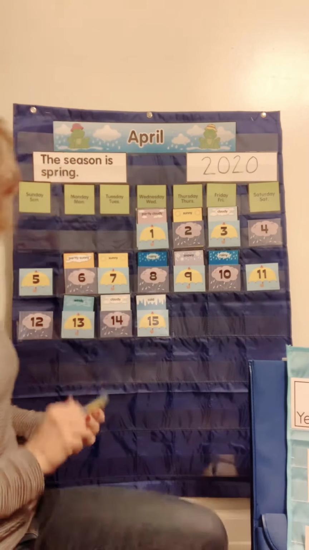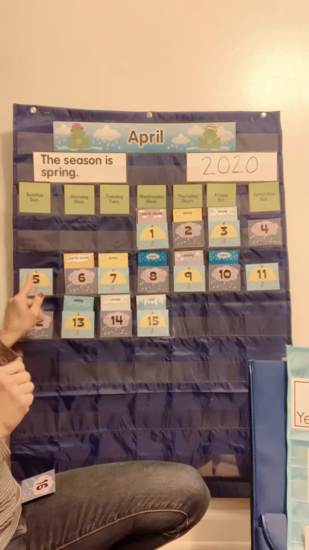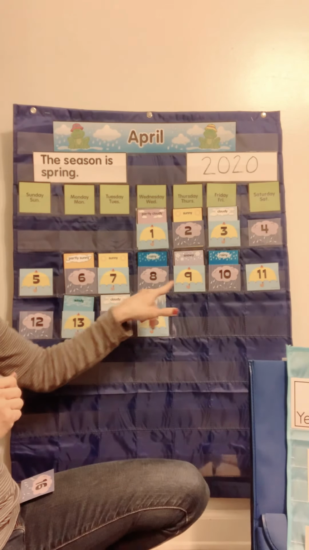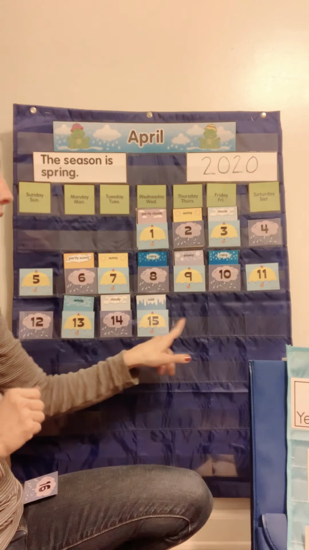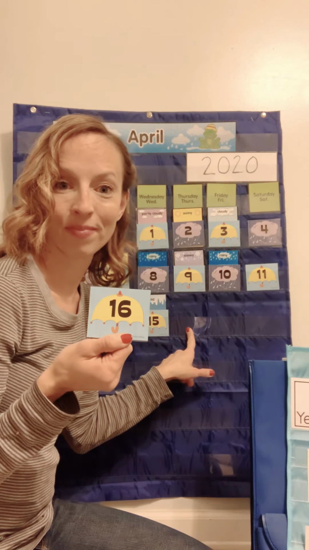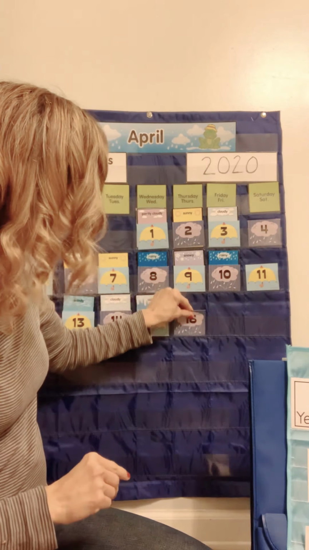We need to do our pattern so we know which one goes there. So let's look. Umbrella, rain cloud, umbrella, rain cloud, umbrella, rain cloud, umbrella, rain cloud, umbrella, rain cloud, umbrella, rain cloud, umbrella. Which one? Is it a rain cloud or an umbrella? You're right. It is a rain cloud. So we're going to put our rain cloud right there.